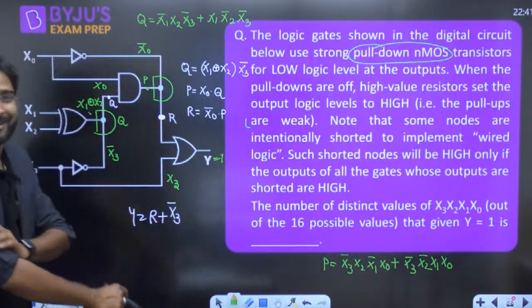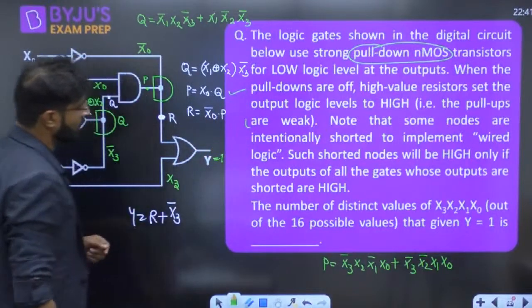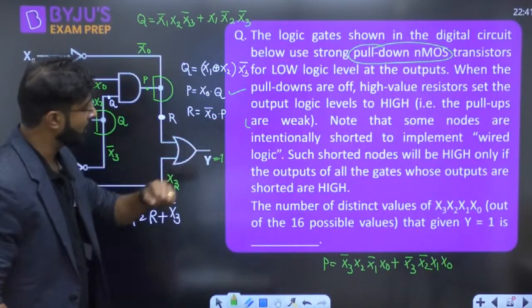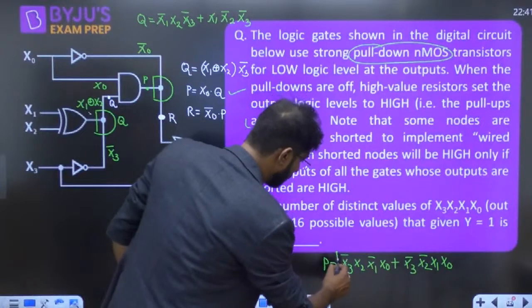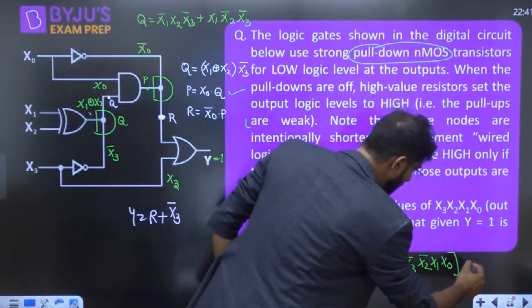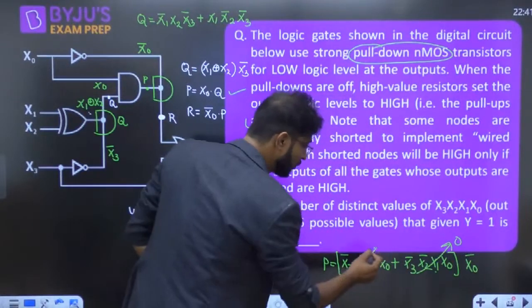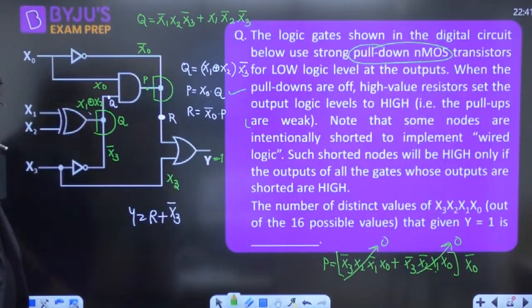This is P. Now R, if you want to find out, we have to again multiply it with x naught bar. This P is multiplied with x naught bar, so this term is going to be 0, and this term is going to be 0, because everywhere there will be x naught.